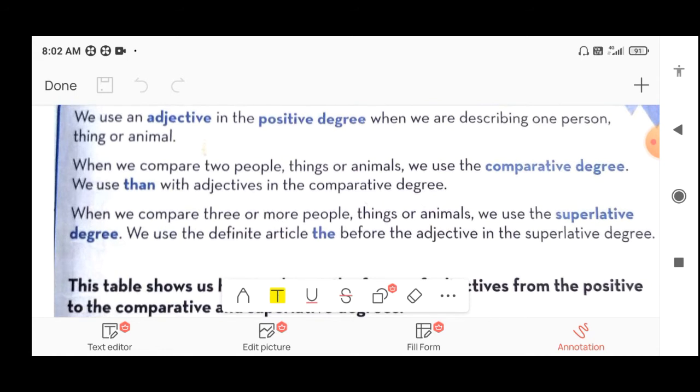When we compare 3 or more people, things or animals, we use the superlative degree. We use the definite article the before the adjectives in the superlative degree. So the third type of degree is called superlative degree. That is the last degree of the adjectives. So we use the definite article the before the adjectives. In that we are comparing 3 or more people with the other people. So that is called superlative degree.